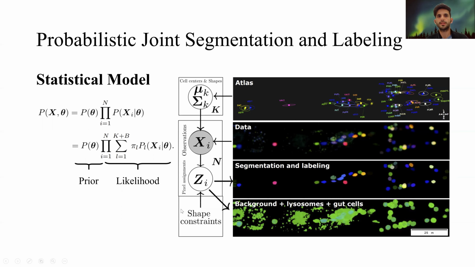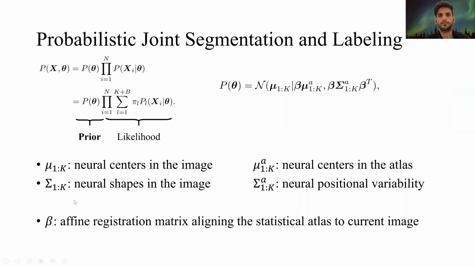To solve both of these problems simultaneously, we introduce a statistical model, which is a mixture model, and it has two different parts: a prior distribution, where we want to use the statistical atlas in the form of a prior distribution in our statistical model, and the likelihood, which is just a mixture model. In the next slides, I'm going to explain in detail what each of these parts demonstrates.